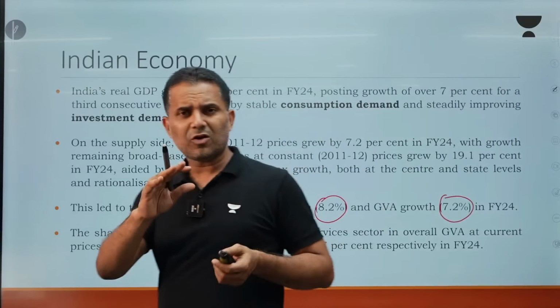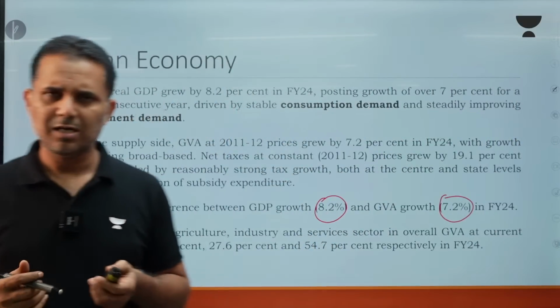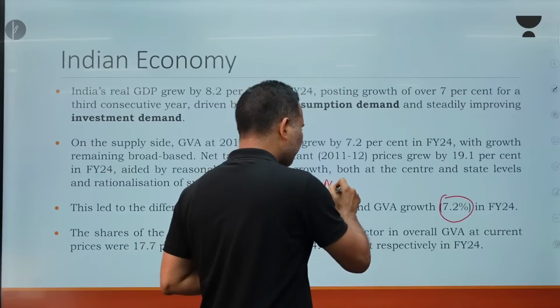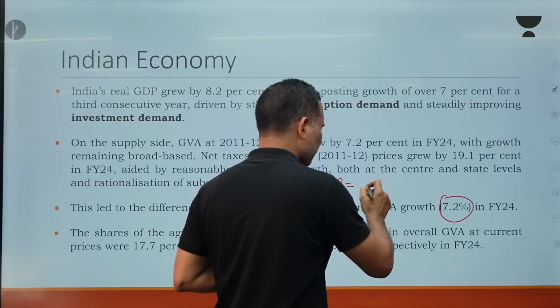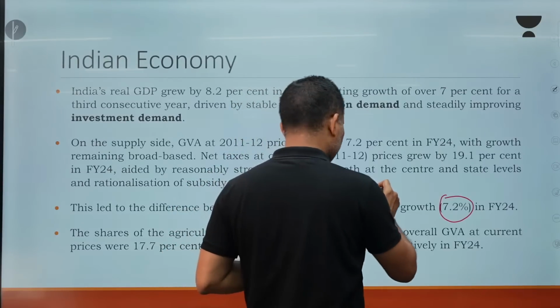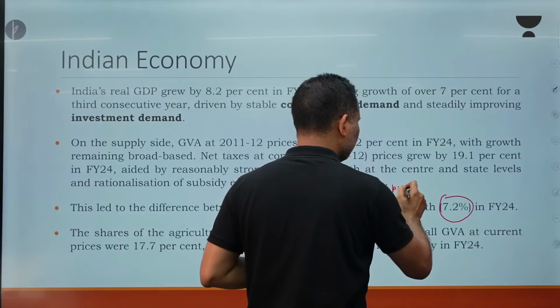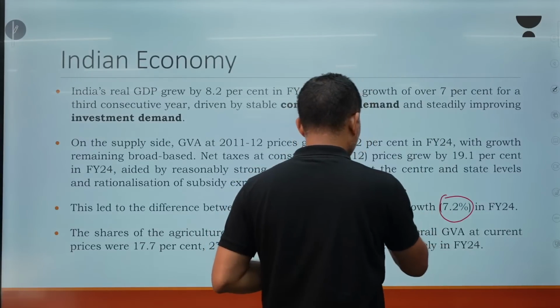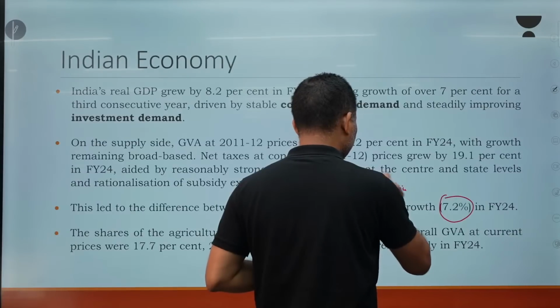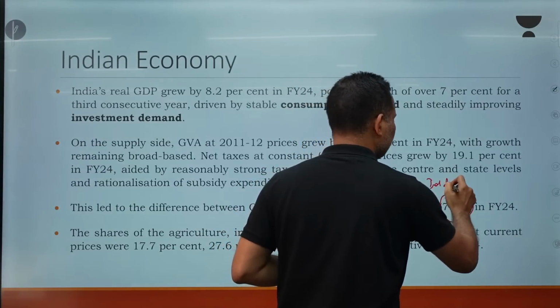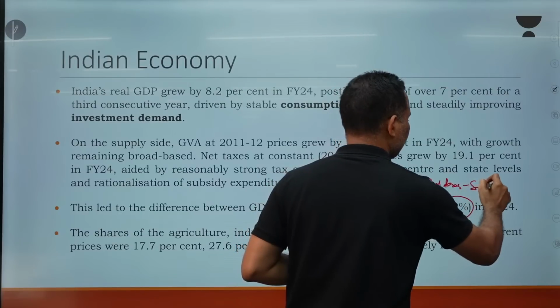So there is a difference of 1%. Why? Because market price is equal to basic price, GVA basic price plus indirect taxes minus subsidy.